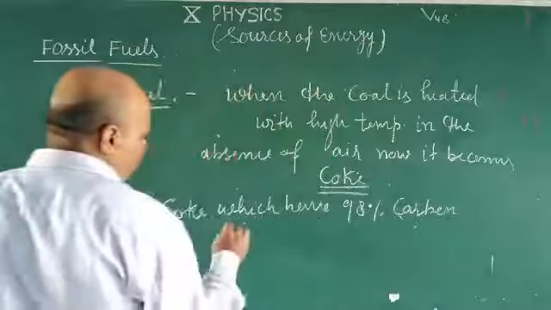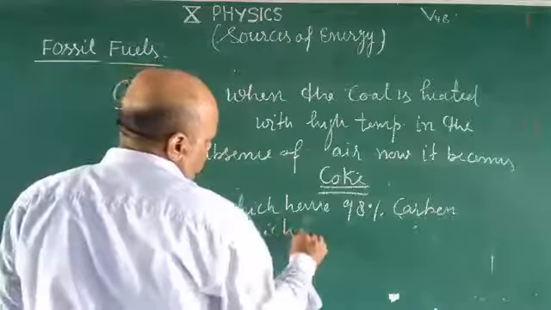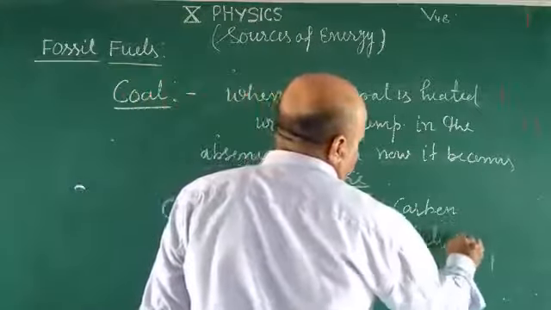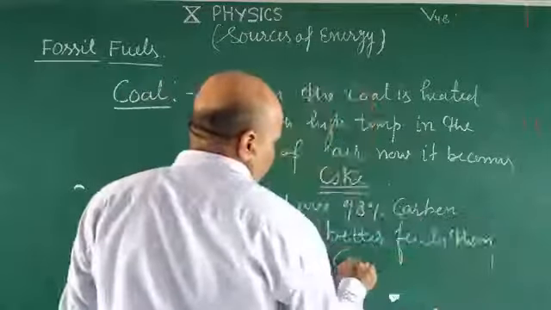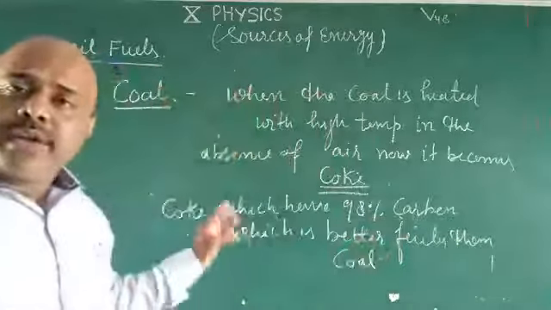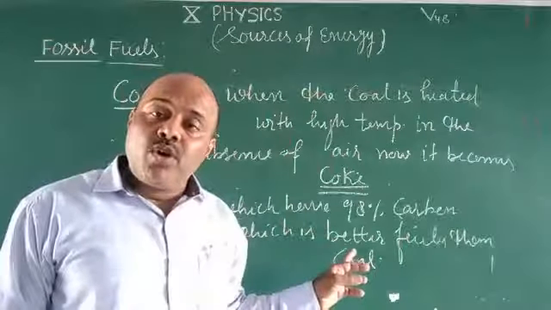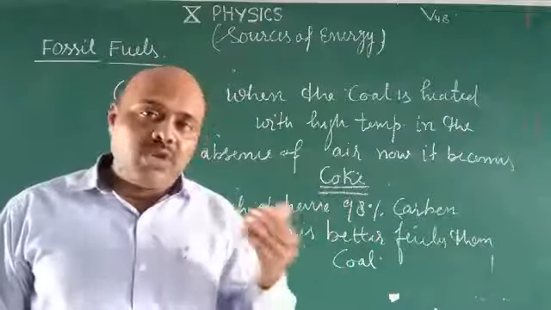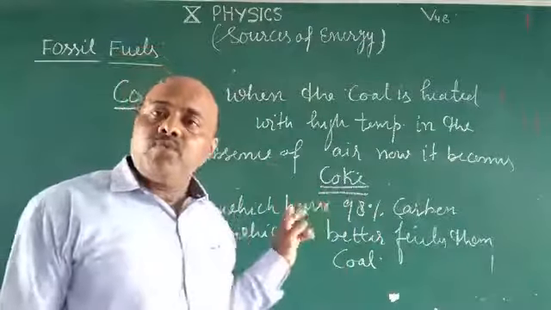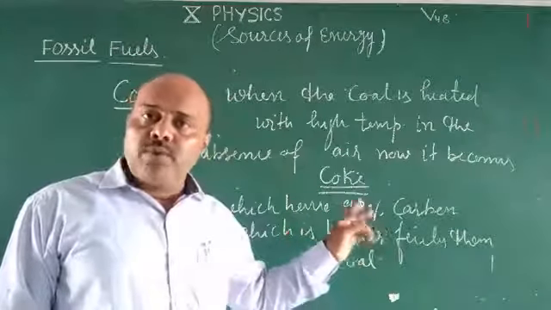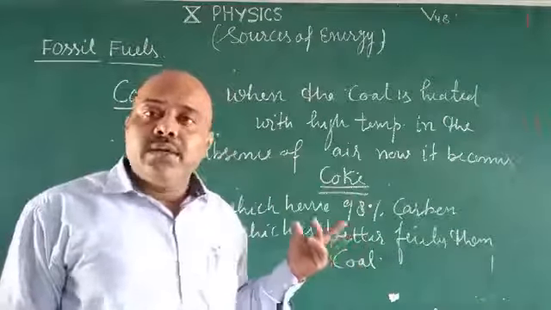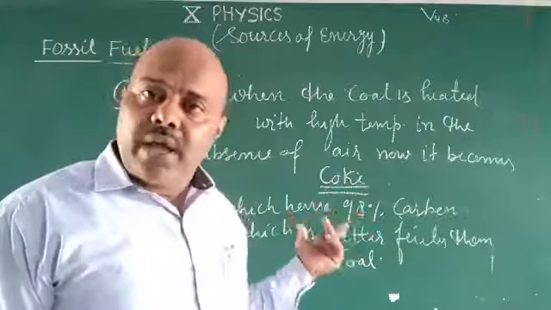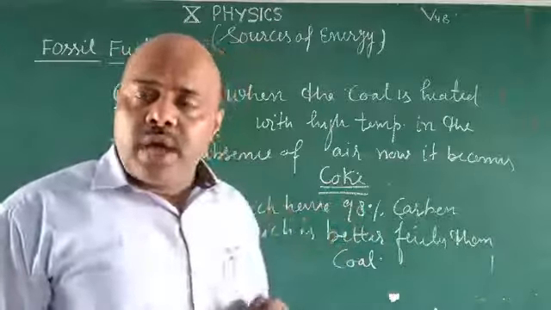Coke is a better fuel than coal. Why? Because it has 98% carbon. When the coal is heated with high temperature, its volatile material is removed and it becomes coke. Coke is formed from the coal by high temperature heating, by distillation at high temperature.